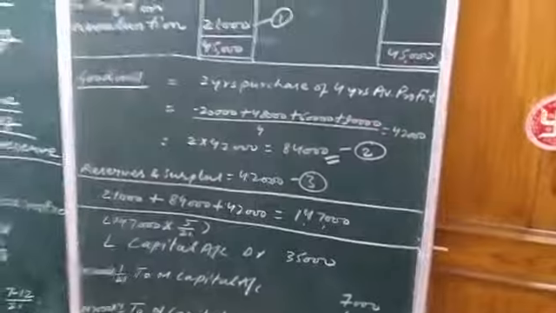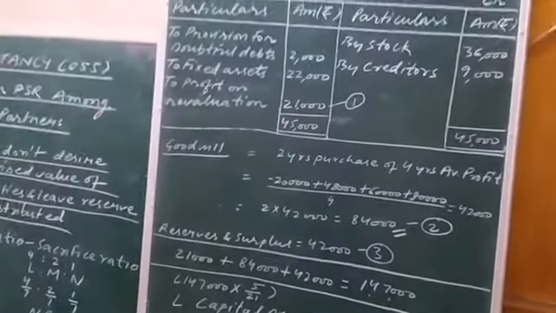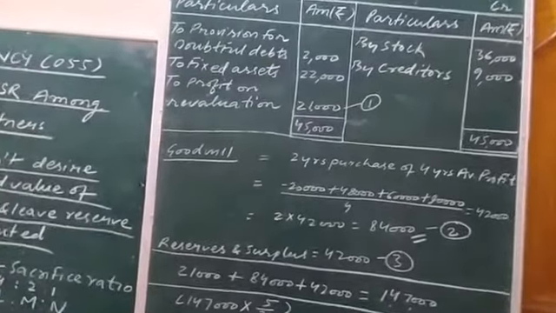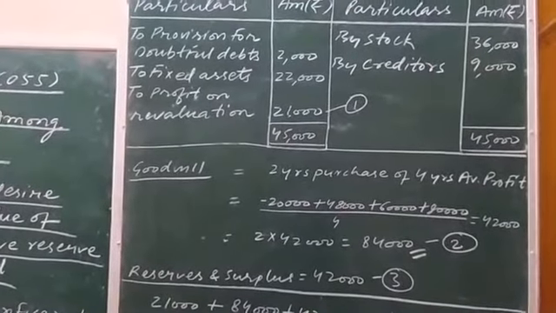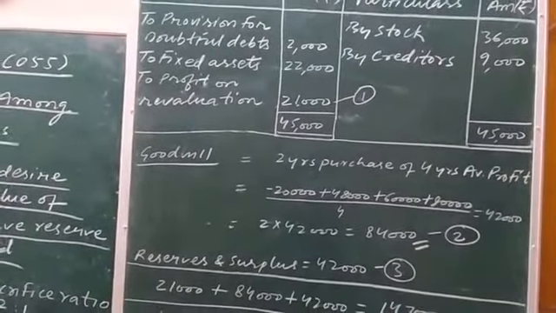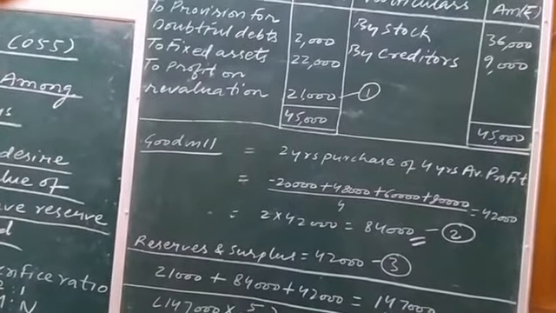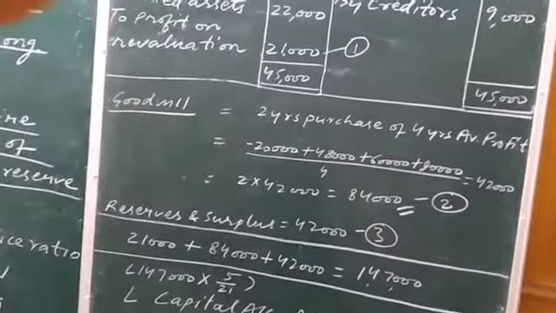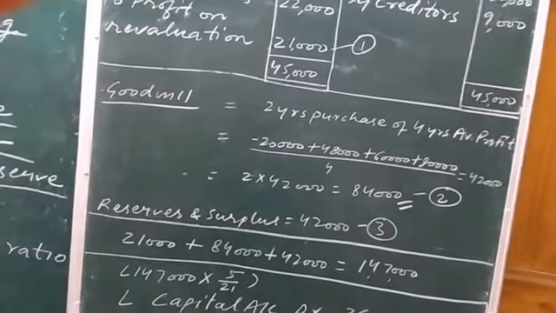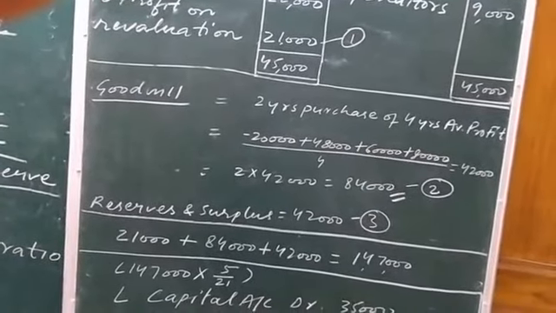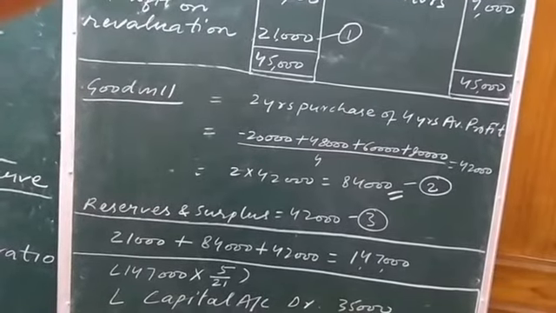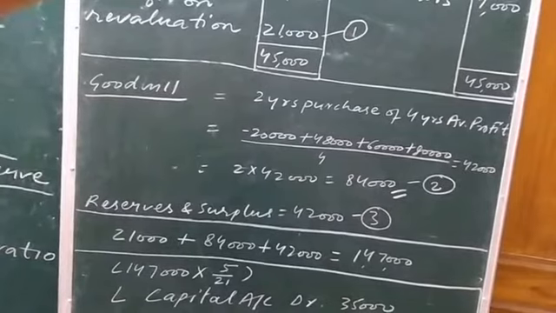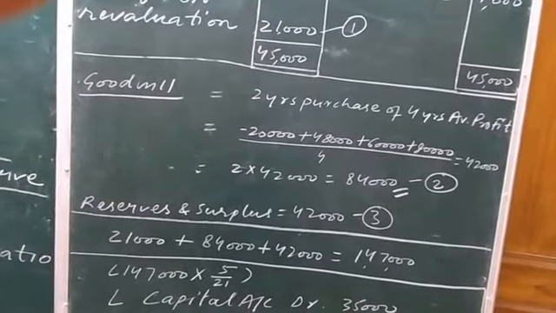Okay, so keep in mind, when we need not to record the revised value of assets and liabilities, need not to distribute reserve and surplus among the partners, then what we need to do is we have to find the effect of change in PSR, and in accordance with the change in PSR, the partners' capital are debited or credited.